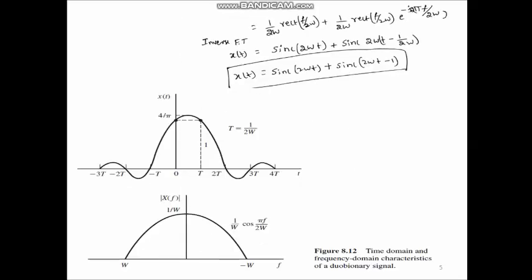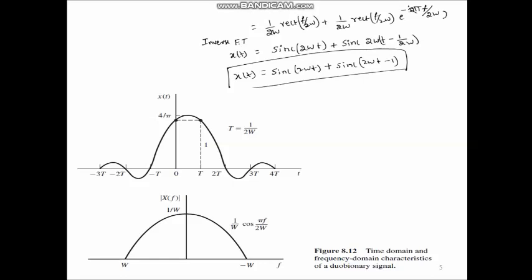Okay, next we need to represent this partial response signal in time domain. So, for that, first write X(f) as 1/(2W) rect(f/2W) plus 1/(2W) rect(f/2W) × e^(-jπf/W). So, to represent it in time domain, we need to take the inverse Fourier transform.